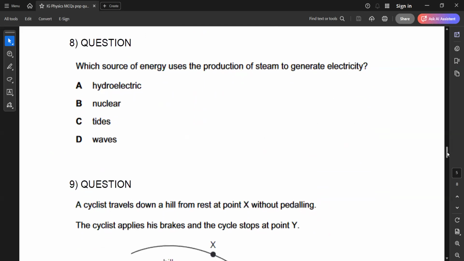Question 8, any doubt? Which source of energy uses the production of steam to generate electricity? As we discussed, in a nuclear fission reaction, it produces heat energy which converts the water into steam and rotates the turbine to produce electricity. So in a nuclear power station, we convert the water into steam. In nuclear, oil fired as well as geothermal, we convert the water into steam to produce electricity.